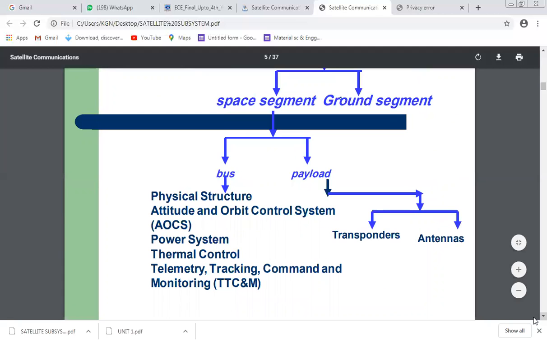Bus consists of what I previously described: the physical structure, attitude and orbital control system, abbreviated AOCS, power system, thermal control, and TT&C and AM, that is telemetry, tracking, command and monitoring. And the payload is divided into two parts. One is the transponder, another is the antenna.